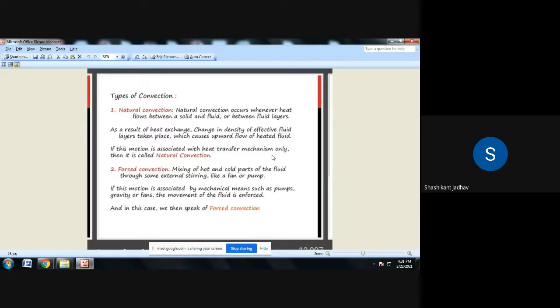In forced convection we are using external devices.